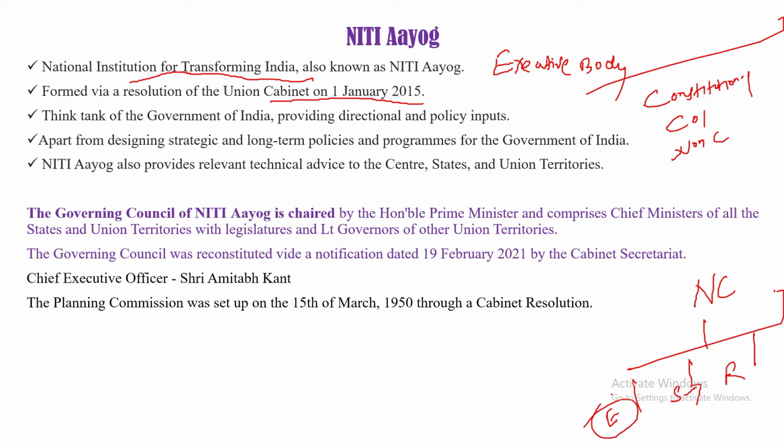And another one is the executive body. It is neither mentioned in the Constitution nor formed by any act or statute. It is just formed by the action of the government. So we call this an executive body, and NITI Aayog falls in this category. However, this can be converted into a statutory body by passing a respective act. For example, UIDAI, Aadhaar: earlier it was an executive body, but now through the Aadhaar Act it has become a statutory body.